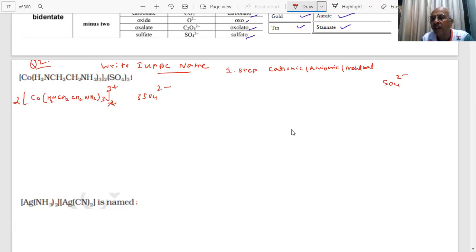Any compound I write, you know what the meaning of that is. If I write AxBy, student, that means it is A y plus and B x minus. Got it? Total charge has to be 0 for the complex. This is a cation always, the first one.